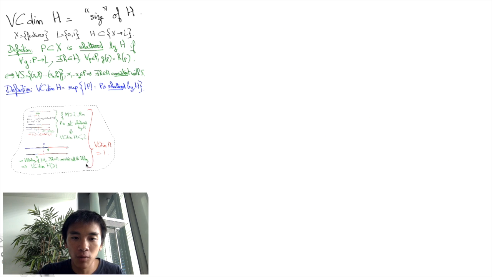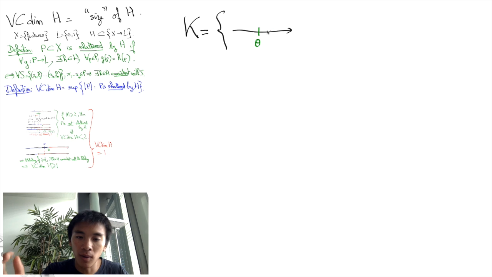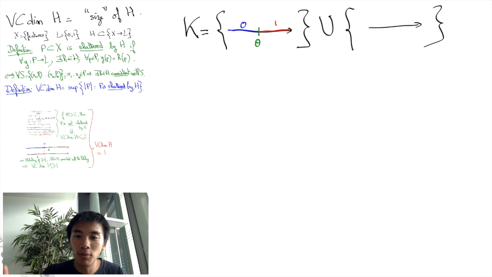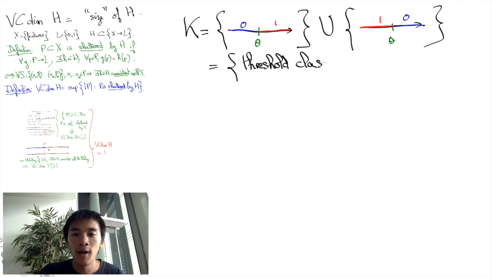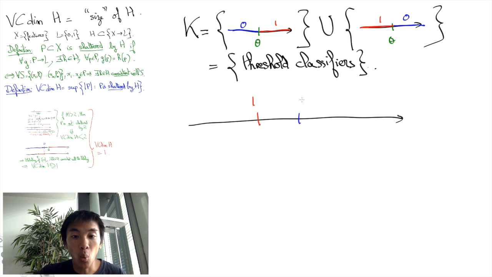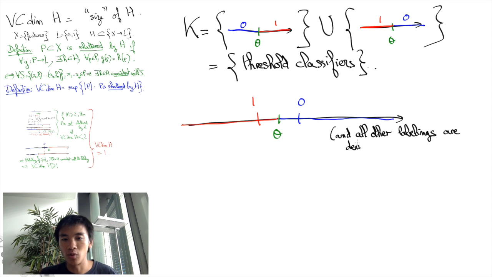Now, if we allow threshold classifiers to invert the order of labelings, that is, giving label 1 to all features on the left and label 0 to all features on the right, in addition to the threshold classifiers that give label 0 on the left and 1 to the right, we obtain a larger set of threshold classifiers we'll call K. Then K shatters all 2-point sets. Indeed, we can now construct 1, 0, the one that we couldn't construct before, by putting the threshold in the middle, and by giving label 1 to features on the left and 0 to those on the right.